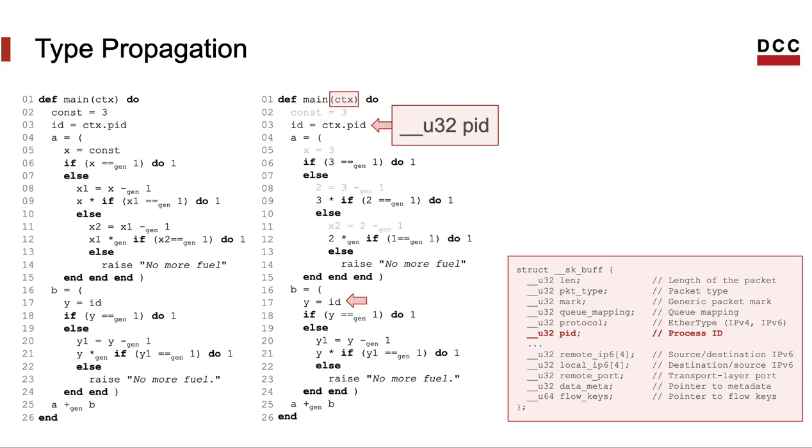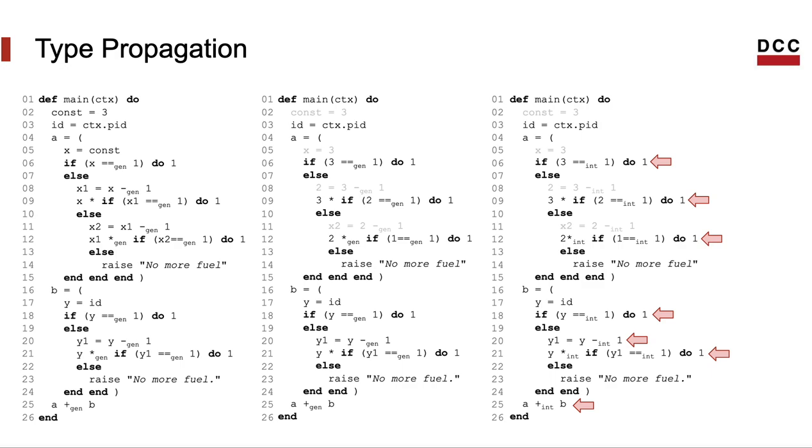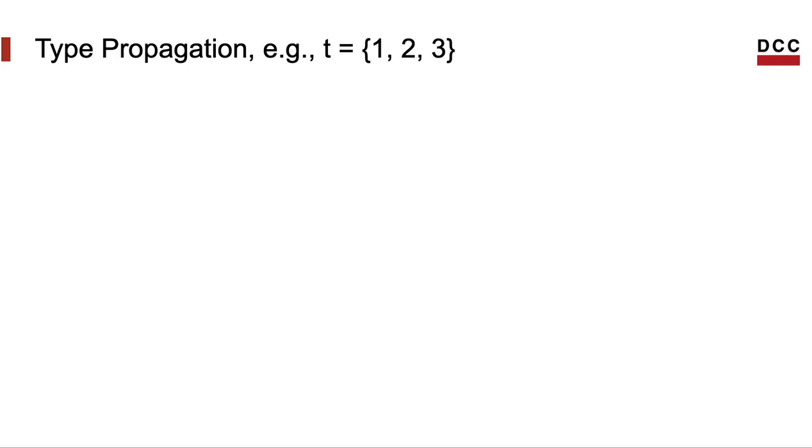We know that this field is an unsigned integer of 32 bits, and we can propagate this information down the tree representation. Type propagation lets us replace operations and data representation with more efficient code. In this case, instead of having generic operations, we can use operations that work on integers directly, without having to load and check any meta information.